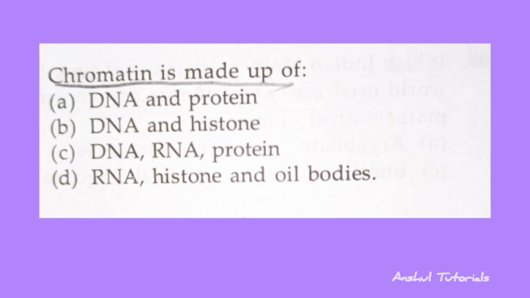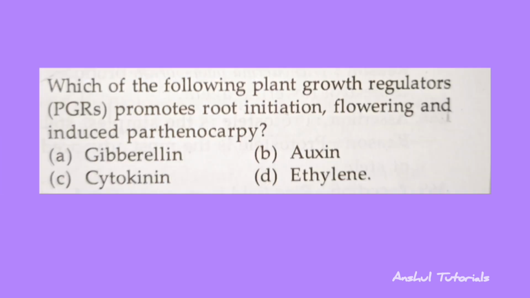And the next question is chromatin is made up of? So the correct answer is option C, that is DNA, RNA and protein. And the next question is which of the following plant growth regulator promotes root initiation, flowering and induce parthenocarpy? So the correct answer is option B, that is oxygen.